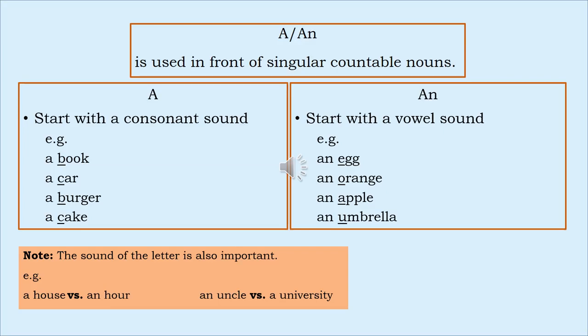And the article an, a and n, we call it an, is used with a vowel sound. Example here, an egg, an orange, an apple, an umbrella. Please note that the sound of the letter is also important. For example, a house with an hour, or an uncle with a university.